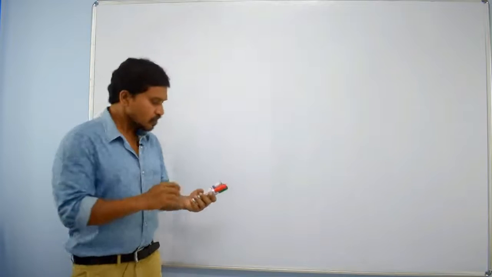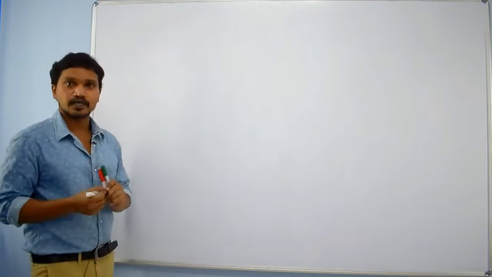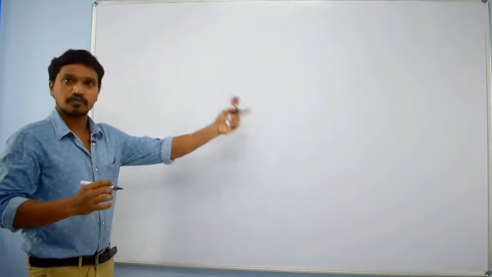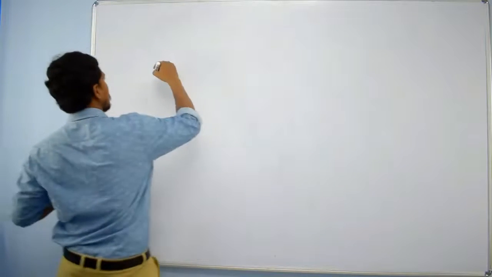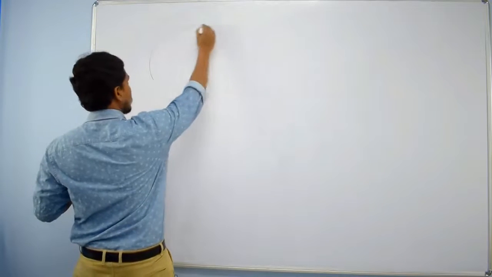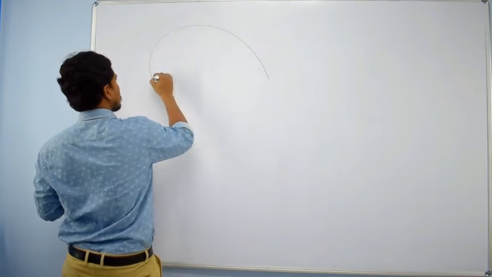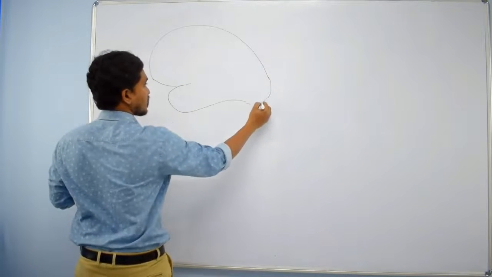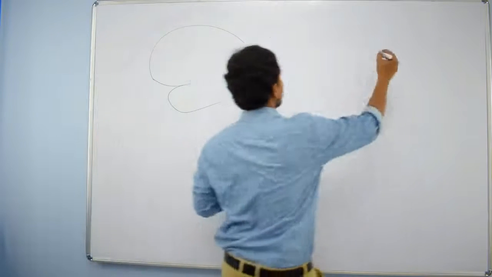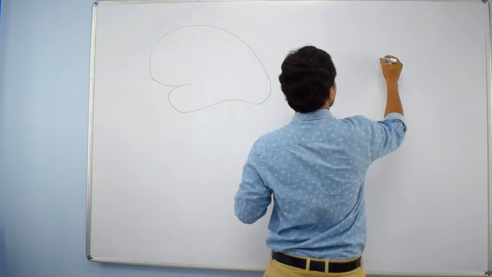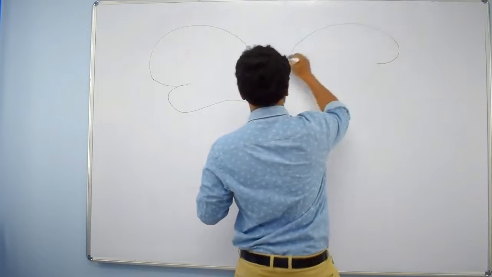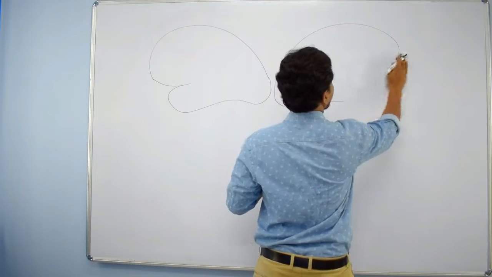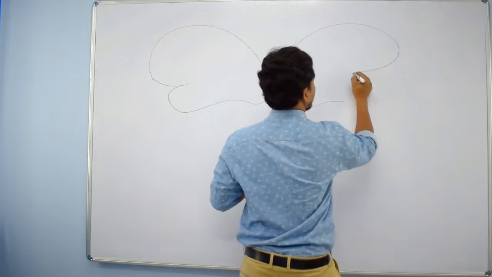Right? First, for that, I am taking one superolateral surface diagram and another medial surface diagram. So, this is superolateral surface, right, and this is medial surface.